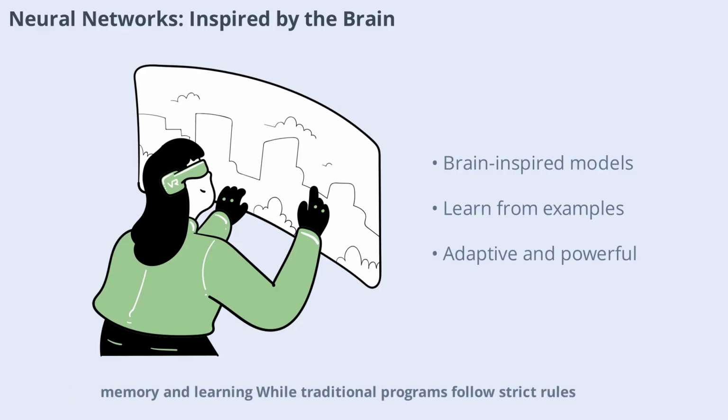Neural networks are inspired by the human brain, which excels at perception, memory, and learning. While traditional programs follow strict rules, neural networks learn from examples, just like we do as children. By adjusting their internal parameters based on feedback, neural networks become better at recognizing patterns, making predictions, and solving complex problems. This approach is at the heart of modern AI and deep learning.